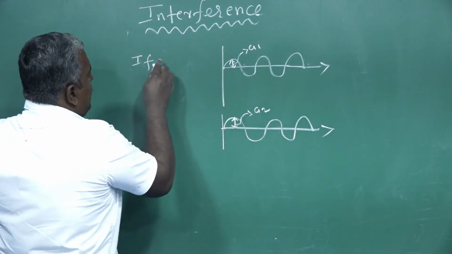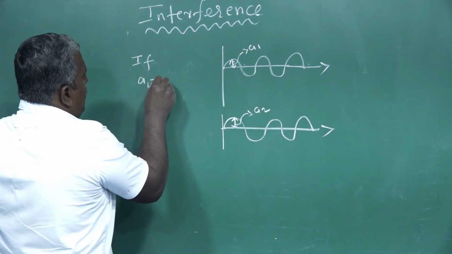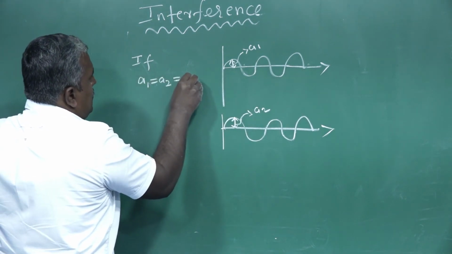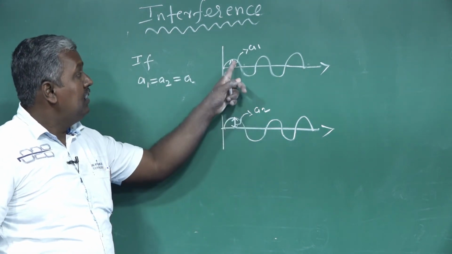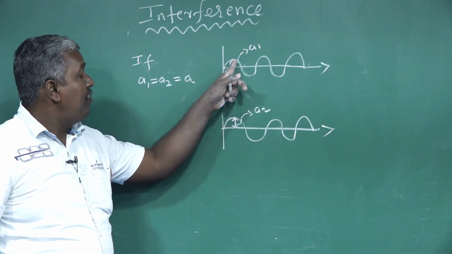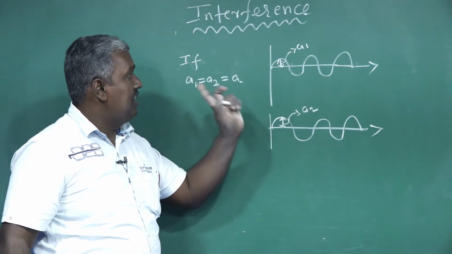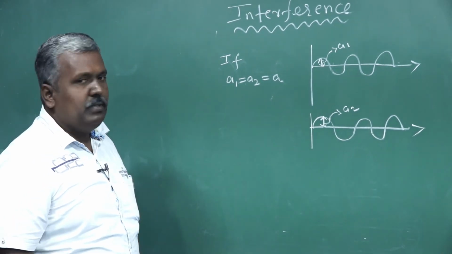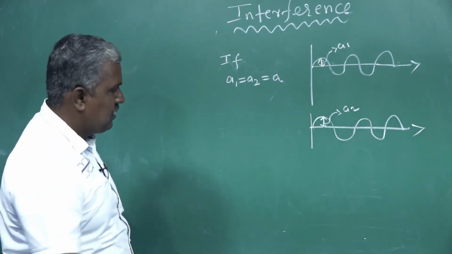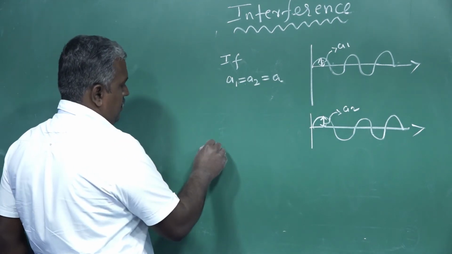If A1 is equal to A2 is equal to A, that means let us consider the amplitude of two light waves the same. What is the resultant amplitude? Basic formula. Come on, tell me.